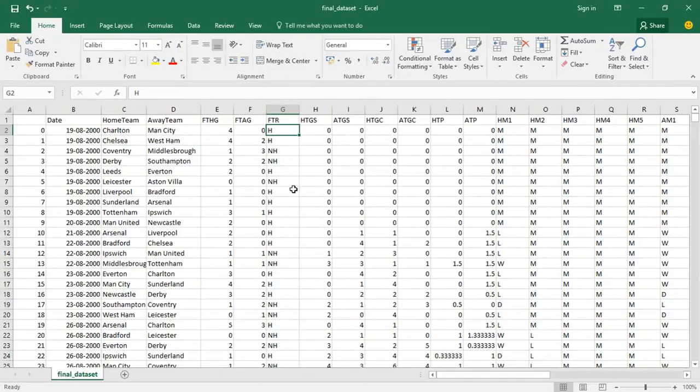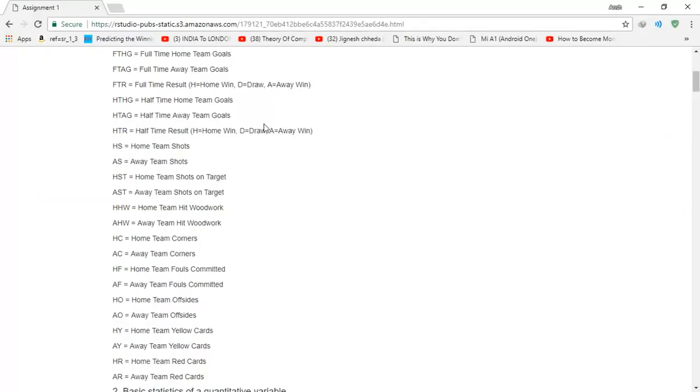So this is what the dataset looks like. Right here you've got a home team, you've got an away team right here. So it could be Arsenal, it could be Chelsea, Brighton, Manchester City. So you've got a home team, an away team, and a whole lot of statistics. So these are all acronyms, but I have those acronyms that we can look at right over here.